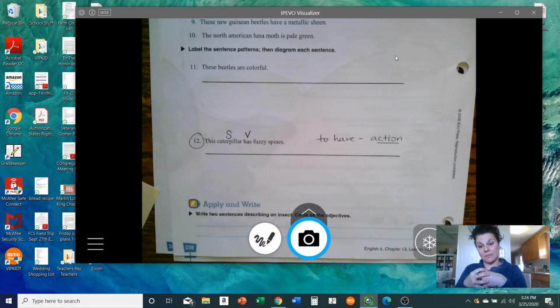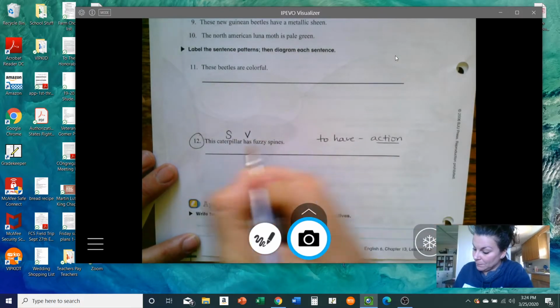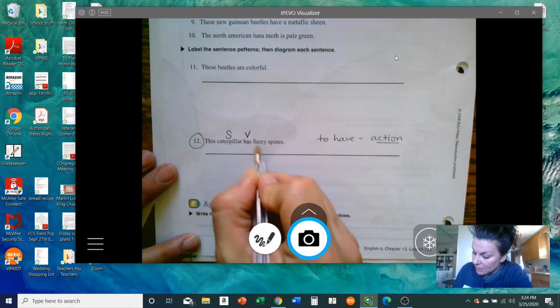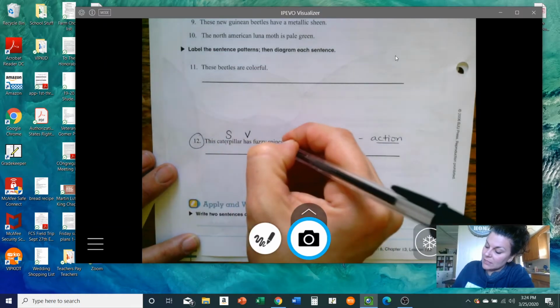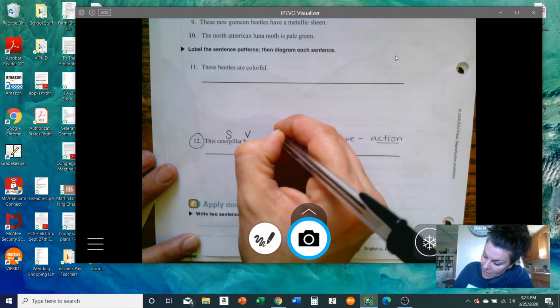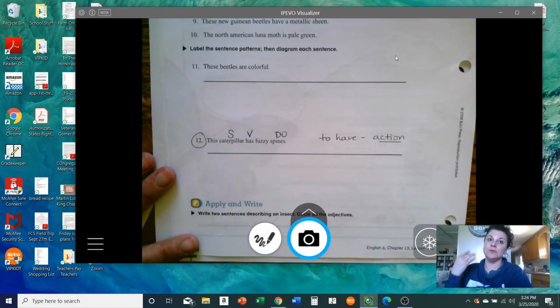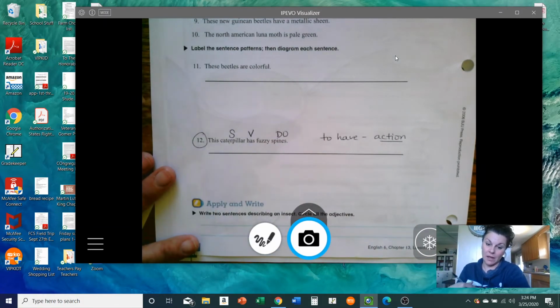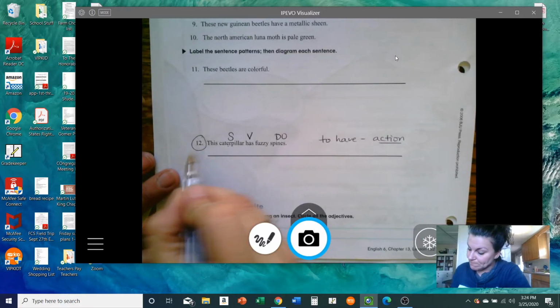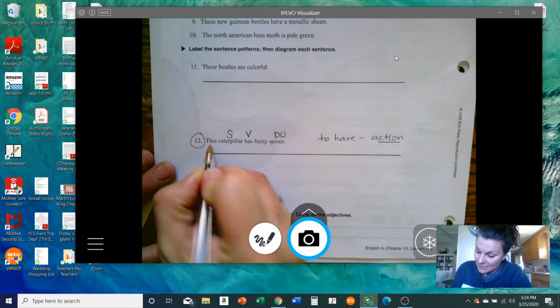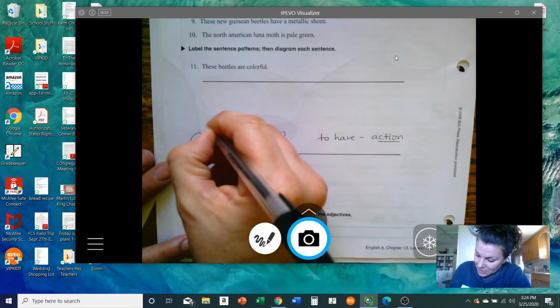Because I can have something. You can see me have it. So that makes it an action. Okay? And then what does the caterpillar have? The caterpillar has spines. So that is my direct object. Because that's the thing that the caterpillar has. You can see it. Having the spines. Okay? So that makes this an adjective.